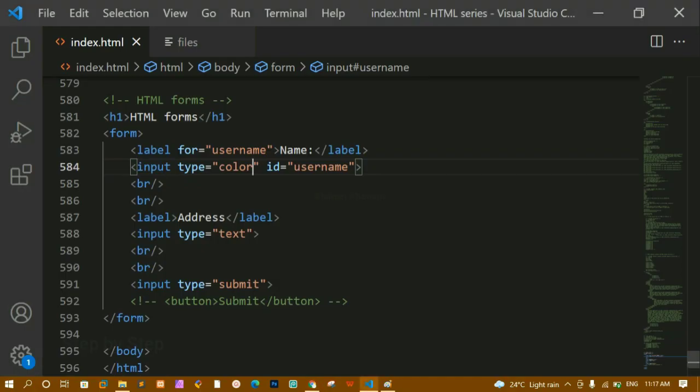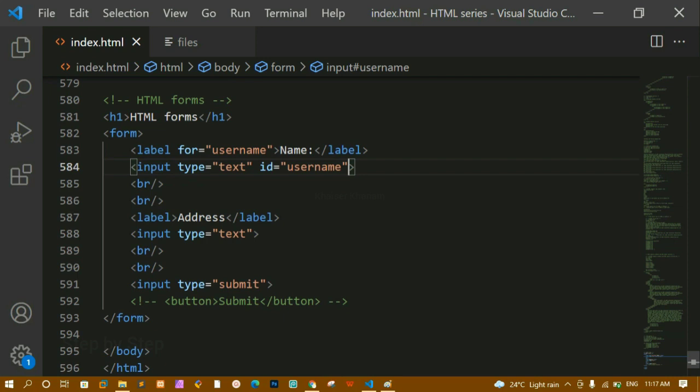Okay, this is also very useful. We have many types, and we are going to see that later. As of now we have seen only text and type equal to submit. We have seen these two types. Then we have seen the label element, and inside that we have the for attribute, and inside input fields we have given this ID.